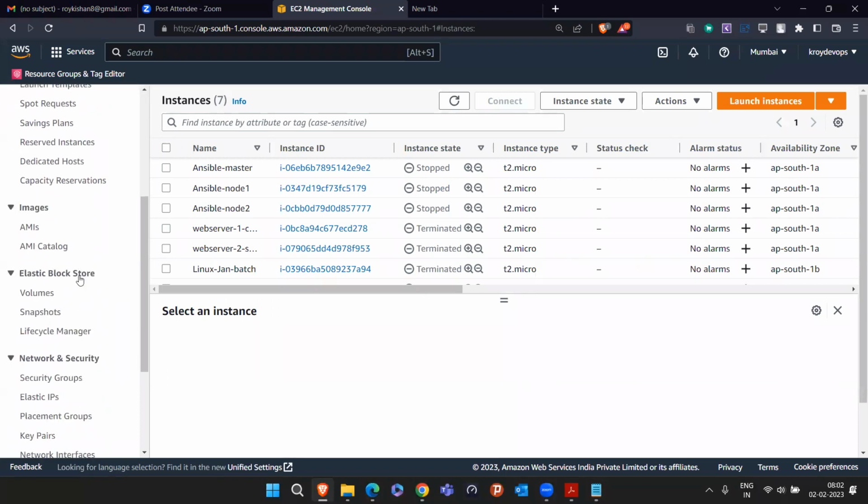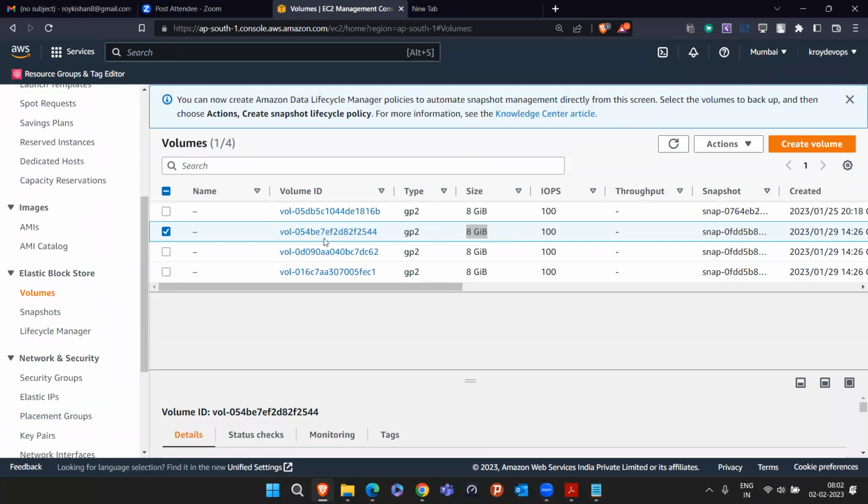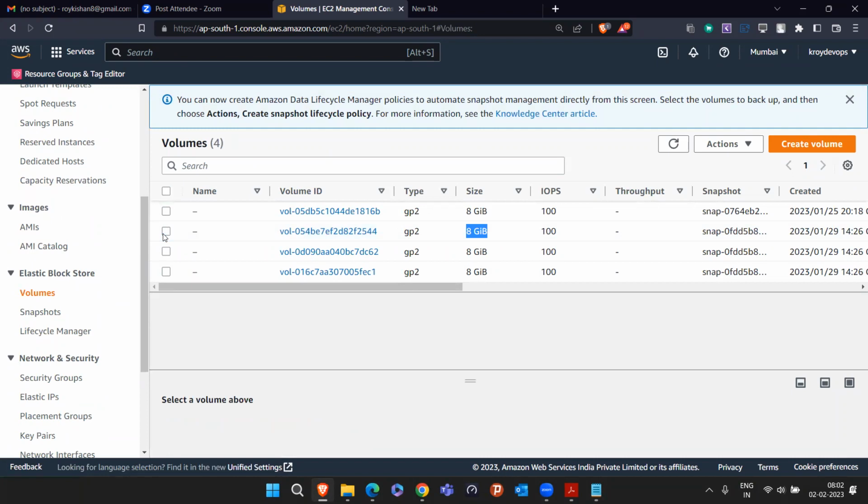Now, this is the current hard disk. That hard disk is attached to your instances. Like in our laptop, we have the hard disk. But it is not like we just have the internal hard disk in my laptop. I can attach an external hard disk or a pen drive also. I can install an operating system on top of an external hard disk. I don't know how many know about this, but you can run an operating system on your pen drive also.